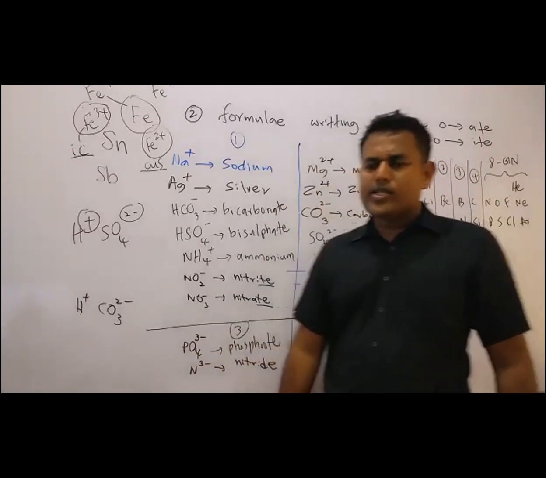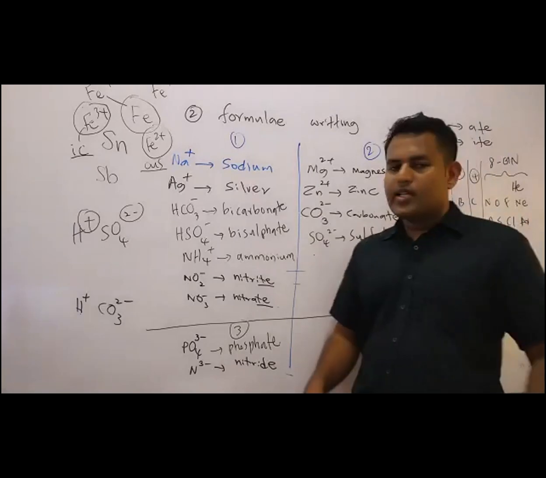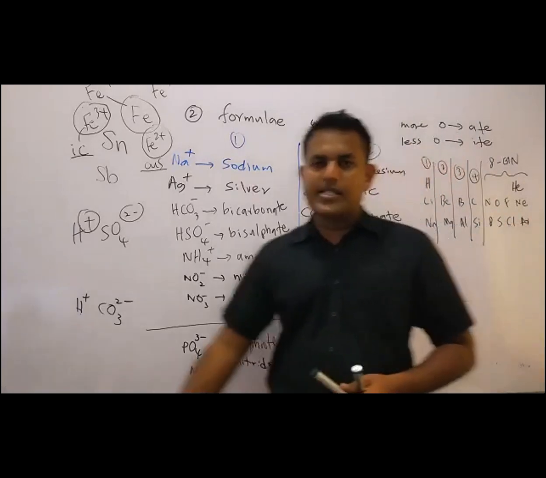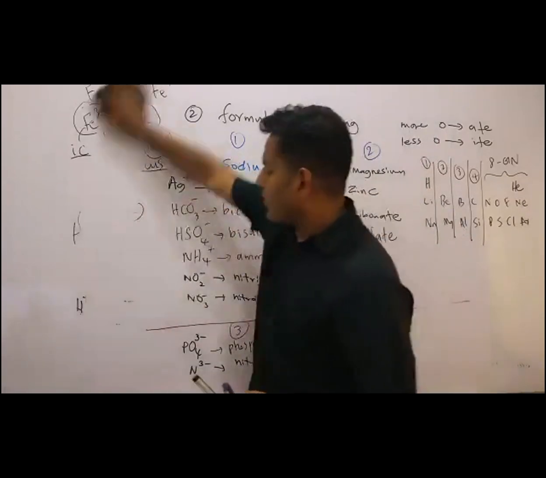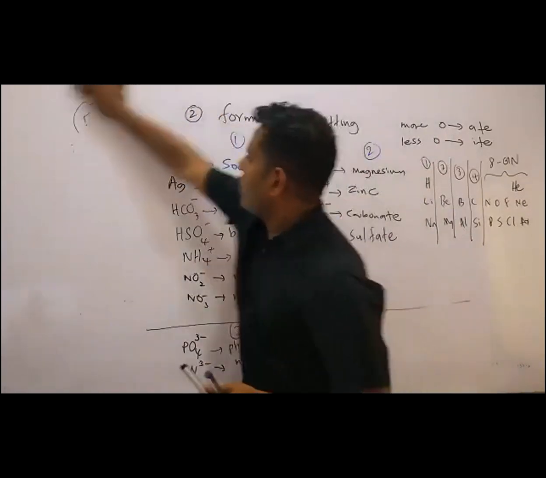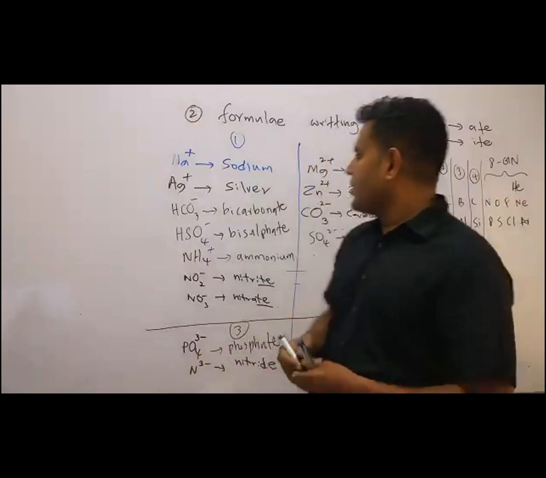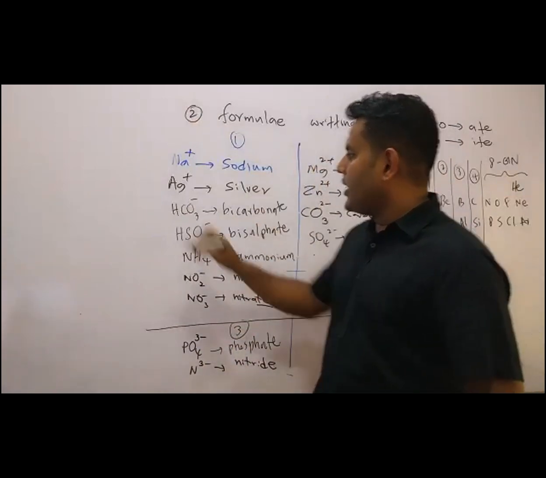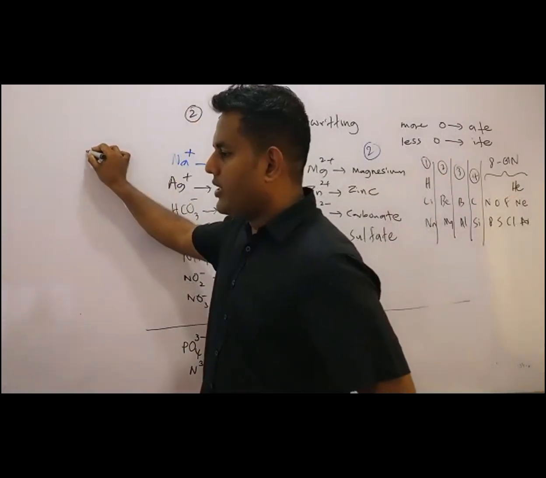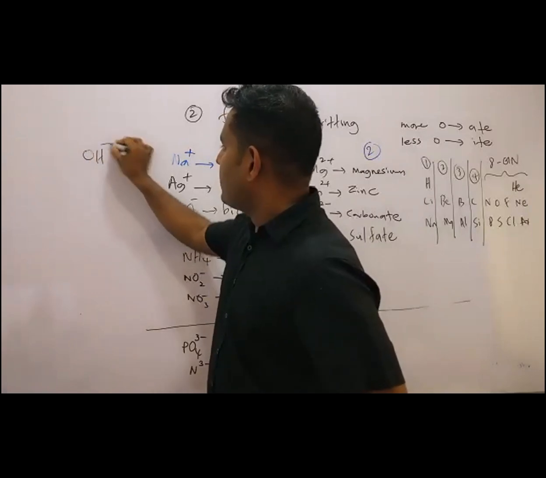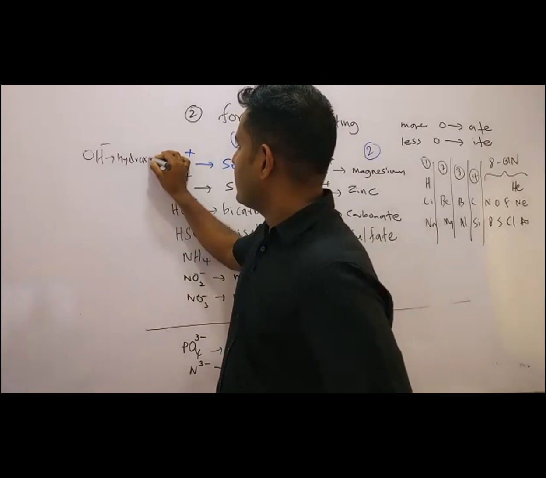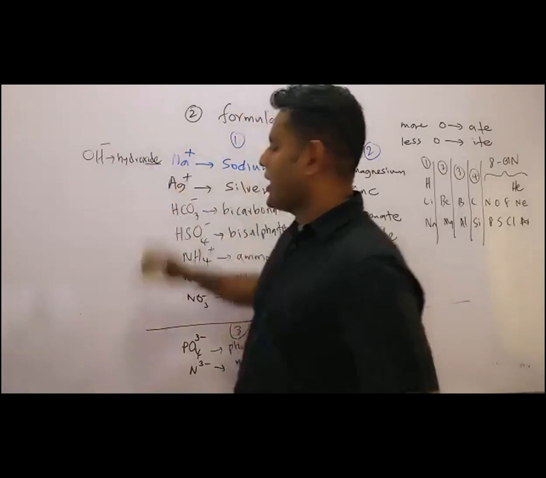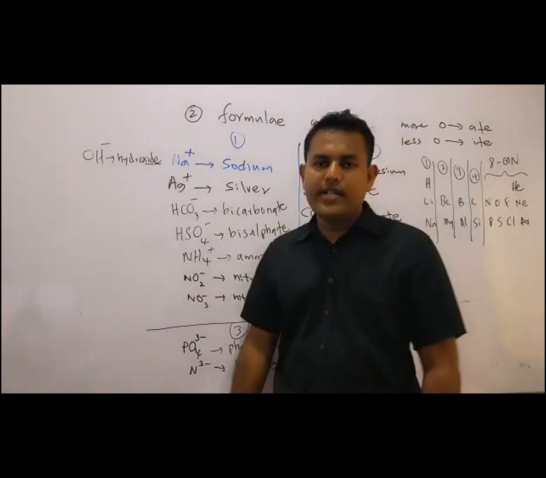It was a hydroxide. What is hydroxide? Hydroxide means OH minus, not OH, OH minus. It's an anion. Always hydroxide you will get as an anion. It's OH minus. You have to write it under column 1. Here I write hydroxide, OH minus.